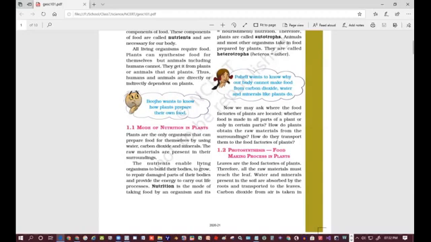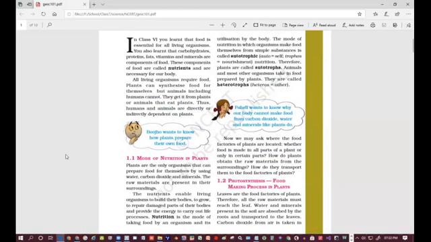Nutrition is the mode of taking food by an organism and its utilization by the body.